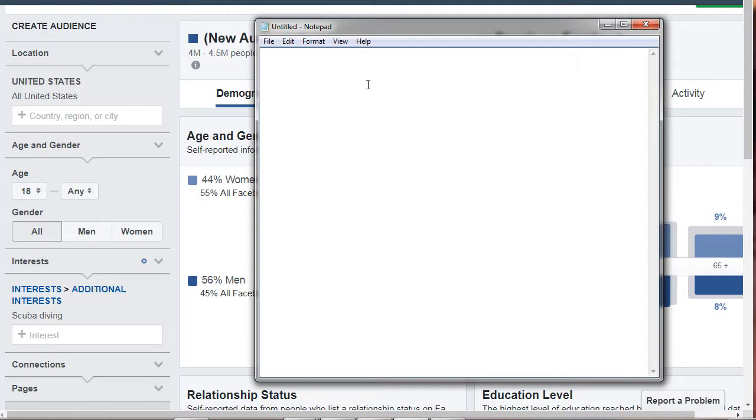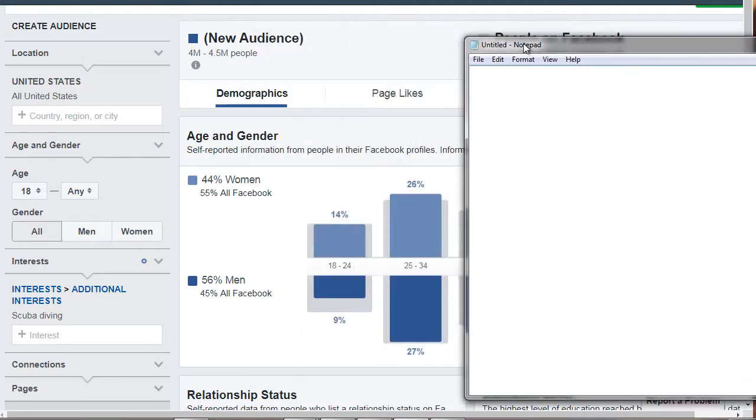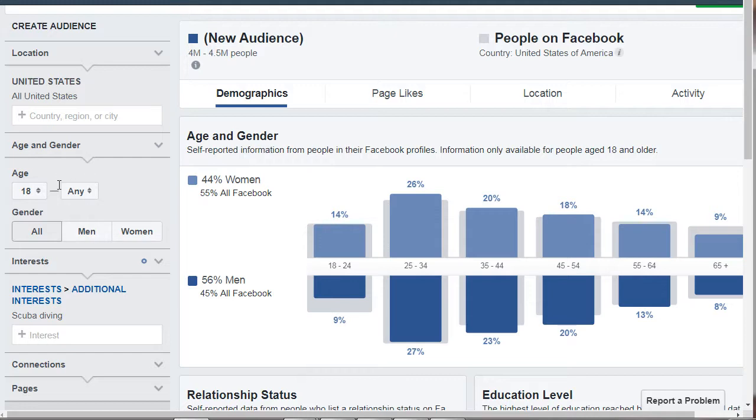Like I said earlier, this is not set in stone. It's just giving you a better idea of who you could be targeting. Remember, I started with any age and any gender, but we can see 55% of women on Facebook and 45% of men on Facebook. In general it seems like it's about 50-50, so we're just going to stick with both.